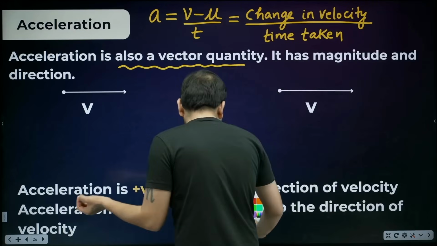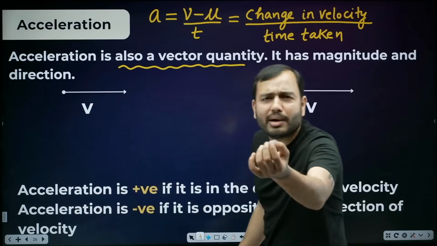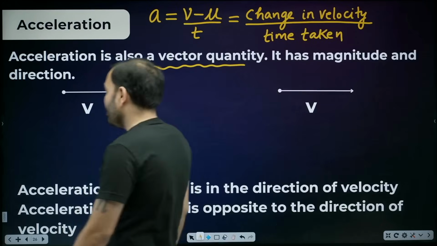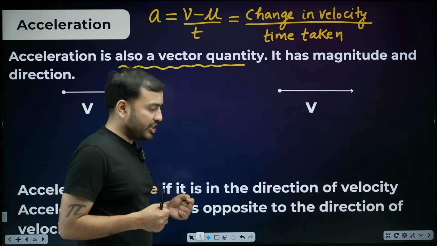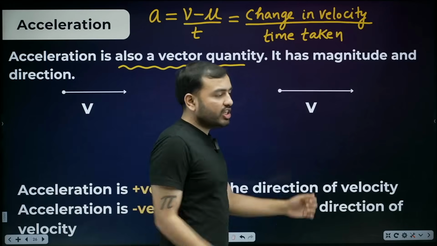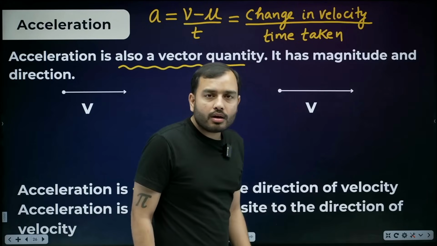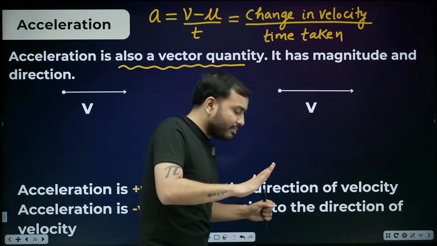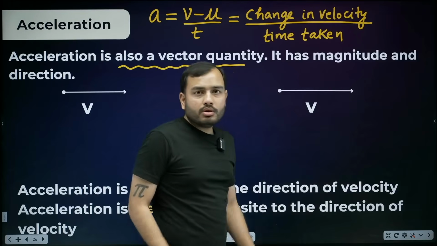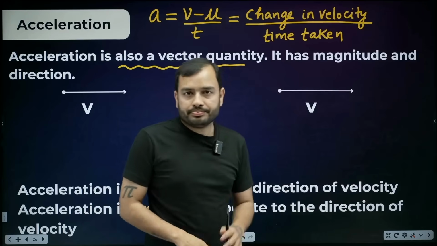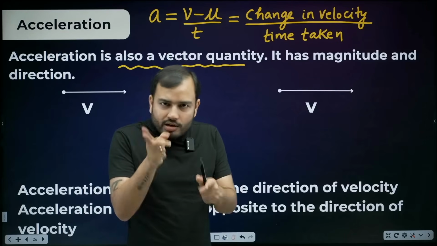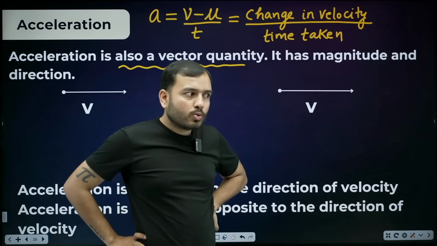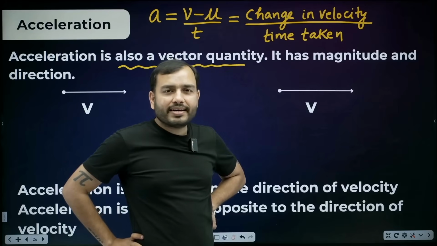Now what I am going to tell you, listen carefully. I will tell you a very lovely, beautiful point. Suppose this car is moving like this. Now if I press the accelerator and zoom, the speed will increase. And if I hit the brake, the speed will decrease.